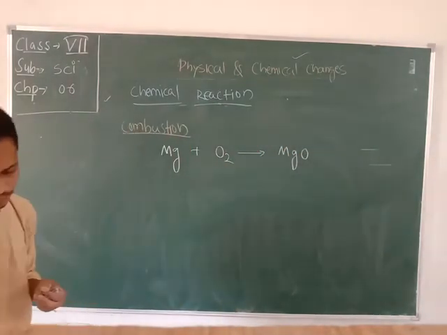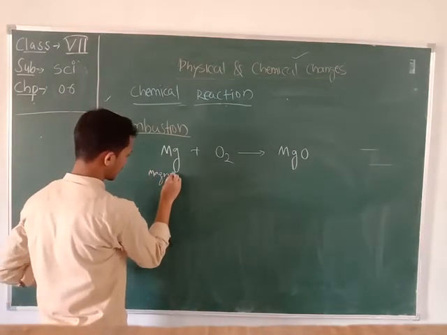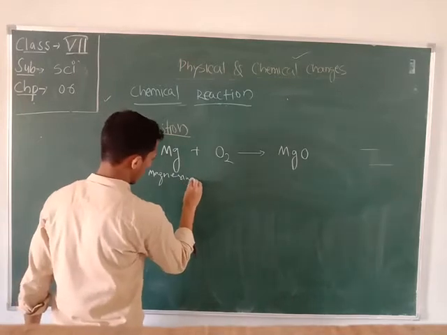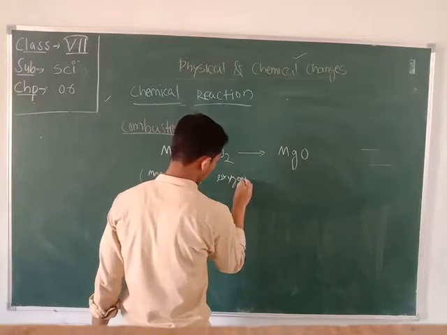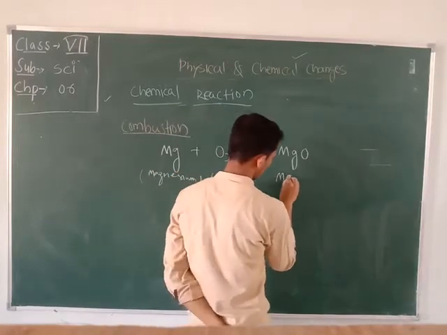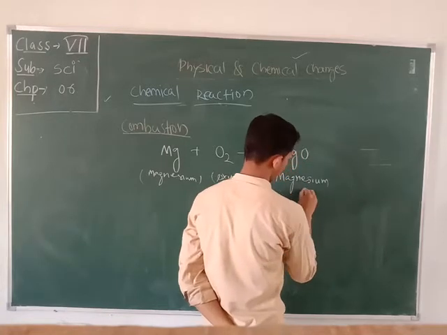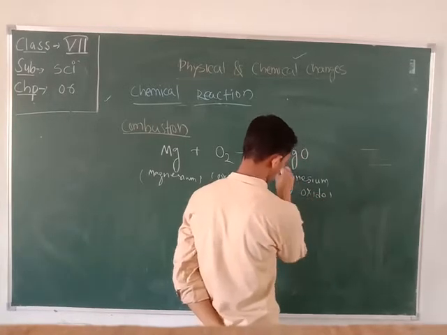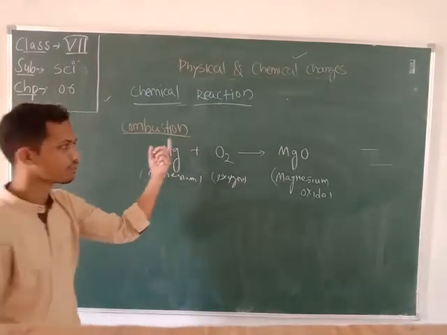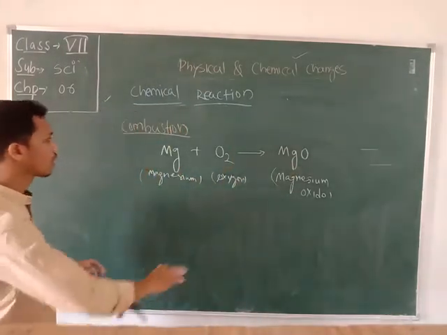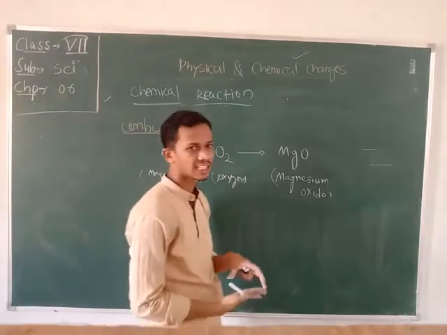Here Mg stands for magnesium and O2 stands for oxygen, and here is your magnesium oxide. So whenever magnesium reacts with oxygen, it forms magnesium oxide. Or whenever magnesium goes through combustion, it forms magnesium oxide.